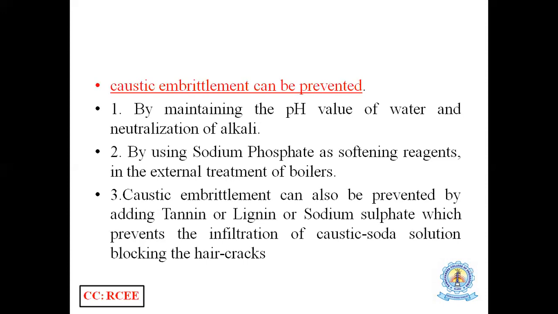And the third one: caustic embrittlement can also be prevented by addition of tannin or lignin or sodium sulfate, which prevents the infiltration of the caustic soda solution by blocking the hair cracks. This is also one of the best methods to prevent caustic embrittlement. So these are the four boiler troubles.